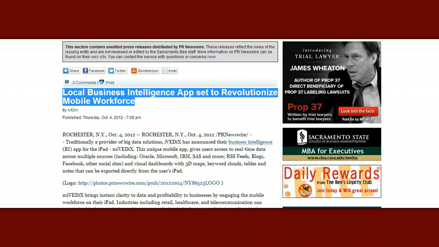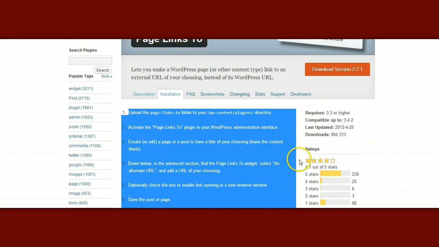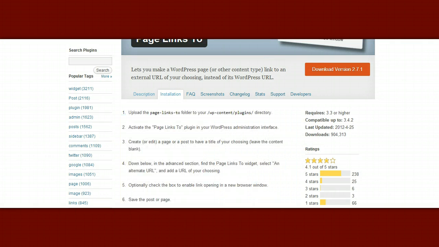So I hope that helps you find an unlimited number of articles that you could refer to and use for your blog posts. And also you have some ideas now of how to find news articles that you can specifically use for blog posts and link directly to. It's going to look just like a blog post, but they're going to click on it and it'll take them directly to this news story, and you don't have to rewrite anything because it's just linking directly to that. And the way we're doing that again is by using this wonderful plugin right here